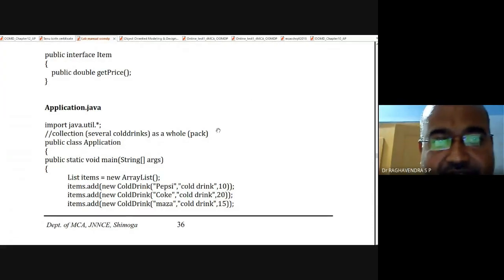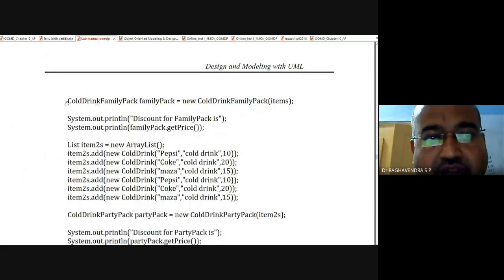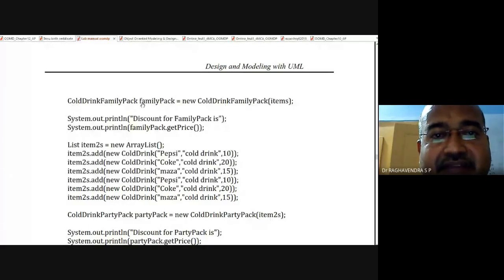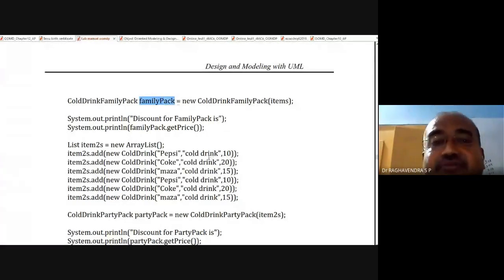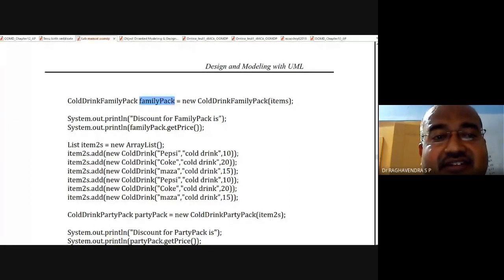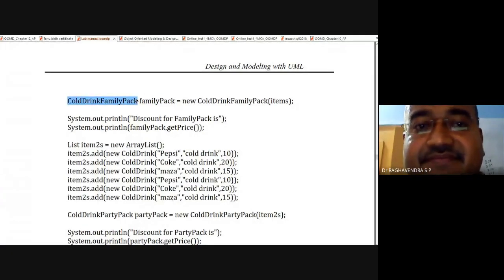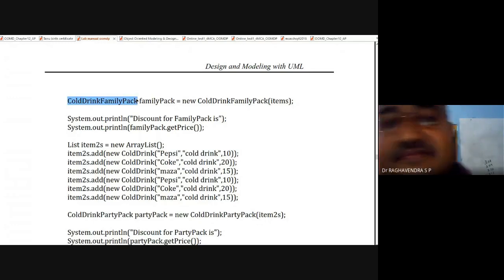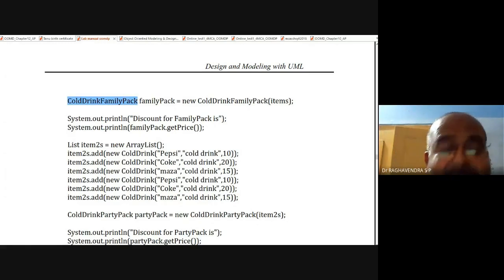Now we shall continue. Now I am going to create an object called family pack. The family pack is the object. This object belongs to which class? Dear students, family pack is an object belonging to which class?